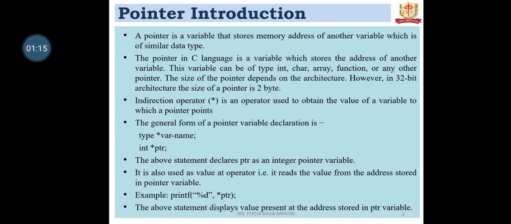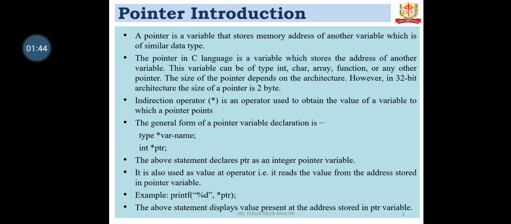Indirection operator, that is the asterisk operator, is an operator used to obtain the value of the variable to which a pointer points. The general form of pointer variable declaration is type, indirection operator, variable name, that is int *ptr. The above statement declares ptr as an integer pointer variable.